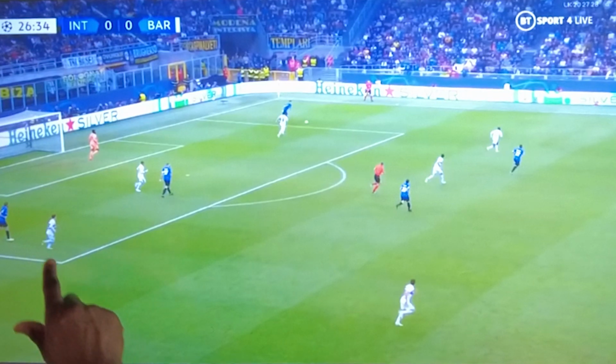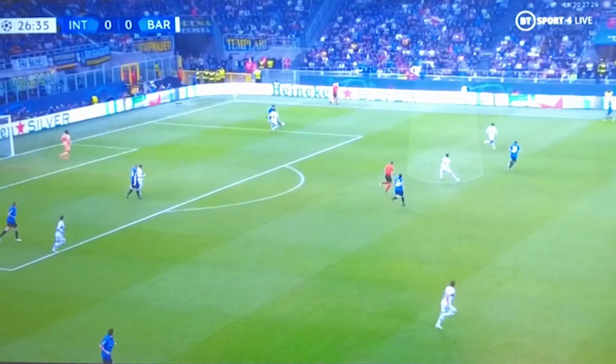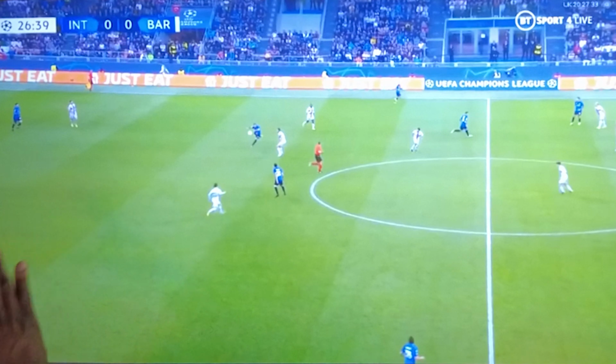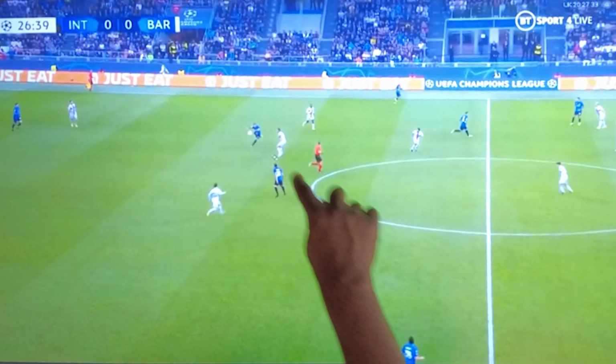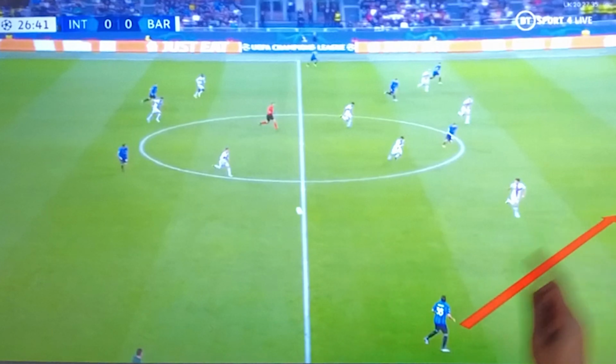So here we see the pressing three for Barcelona of Gavi, Rafinha and Lewandowski. And Busquets is high up, trying to press the deepest pivot. So, with Rafinha having been drawn high up in order to press in that front three, there is the potential for the switch for Inter. And when Darmian receives, he can look to drive forward.